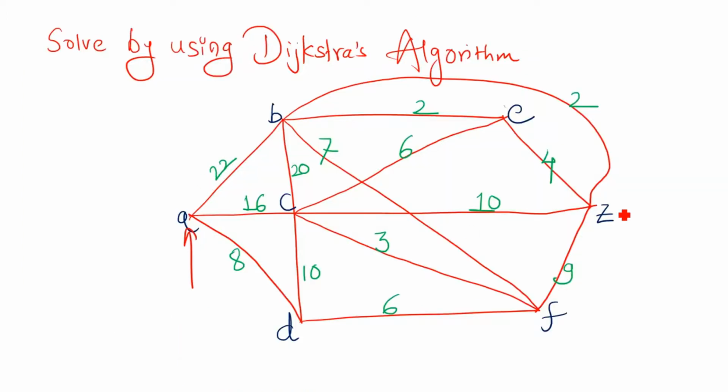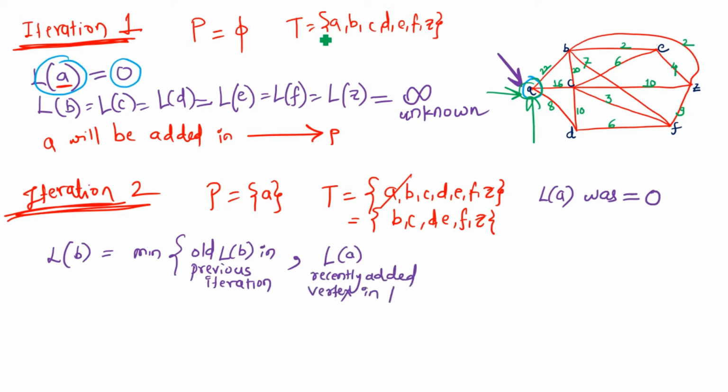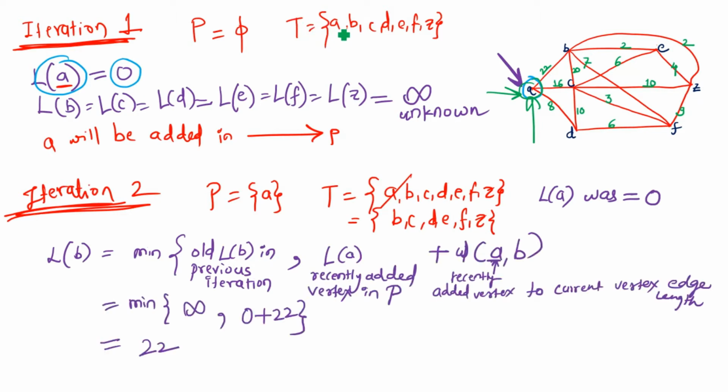From A to Z, I need to find the shortest path in this whole graph. So the length of A will only be 0, and the lengths of all other vertices are unknown because we have not yet found the path to that particular vertex. We have just started at this place. So P is empty, and T is the set of all the vertices whose length is yet to be found out, that is all the elements in this graph. The length of A is 0, and the lengths of B, C, D, E, Z, F will be unknown.